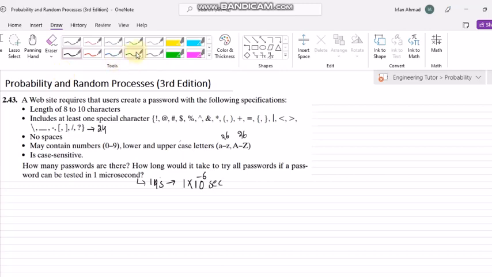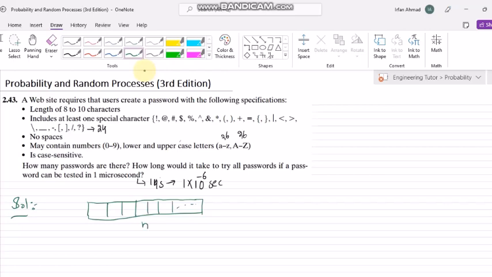Now let me use this green color for solving this question. In solving it, let me consider again this block here, and it will be composed of 9 slots.